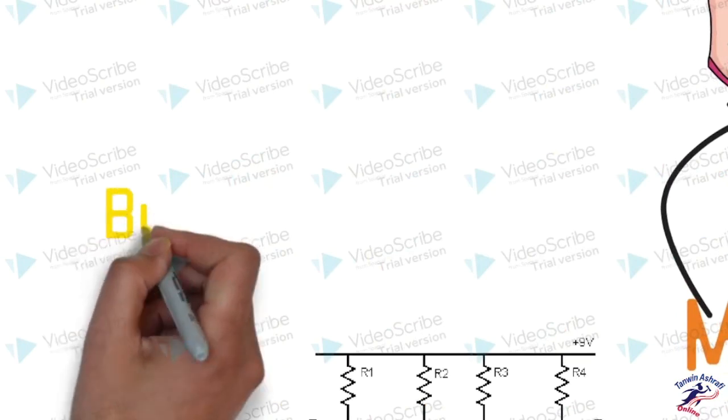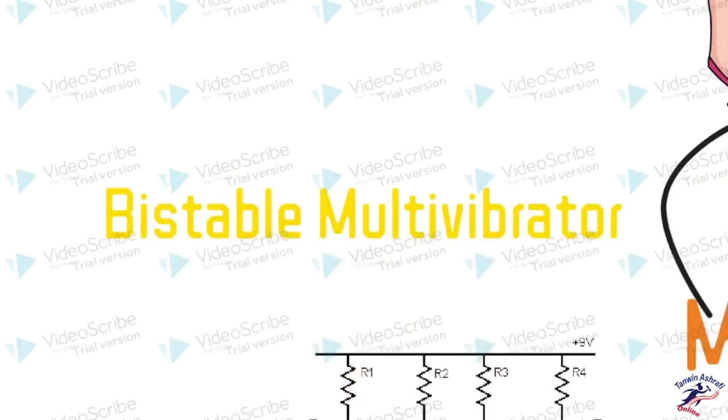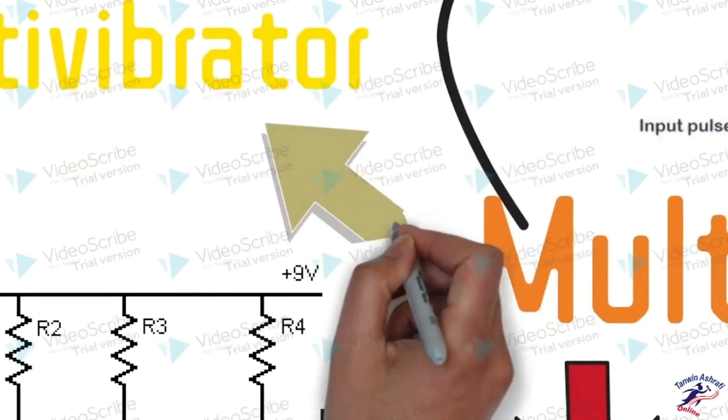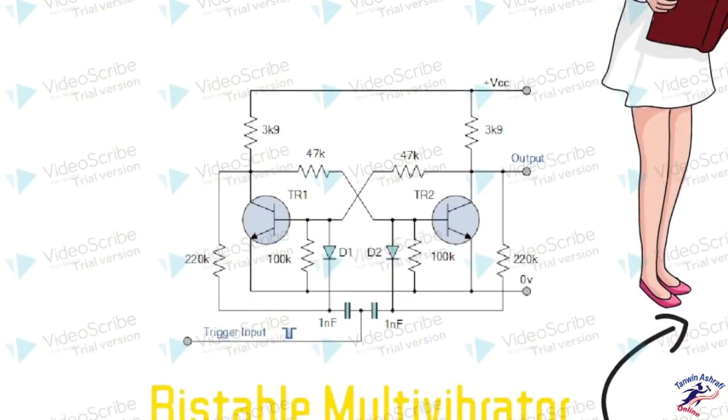We have to trigger the circuit to switch between the two states. Another most popular one is the bistable multivibrator. A bistable multivibrator is one where there are two stable states, and you have to choose in which state you want to keep transistor TR1 or transistor TR2. This can be done with the help of a trigger input.